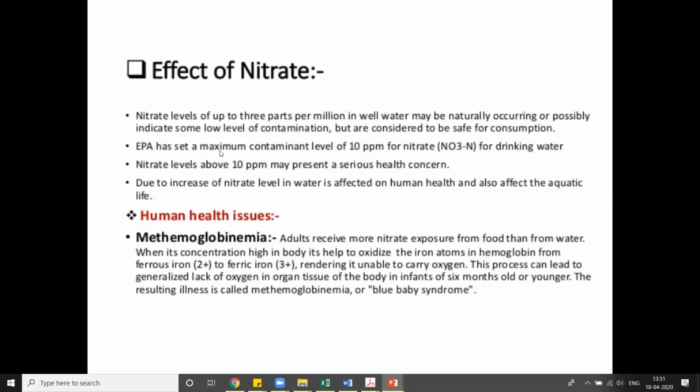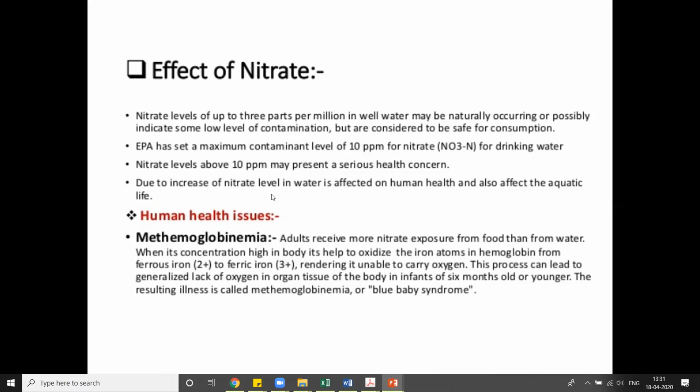Okay, now EPA means Environmental Protection Agency. Okay, they control all the levels. Now EPA has set a maximum contaminant level of 10 ppm for nitrate. That means 10 ppm means milligram per liter. 10 milligram per liter nitrate থাকতে পারবে drinking water. But if it is increasing beyond 10 milligram per liter, we will call it polluted water. Okay, nitrate levels above 10 ppm present a serious health concern. That means it can cause problems to your health.